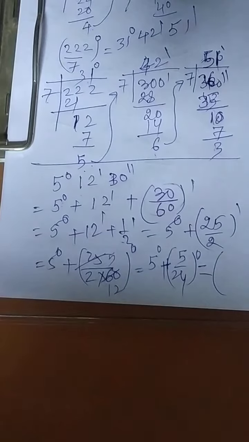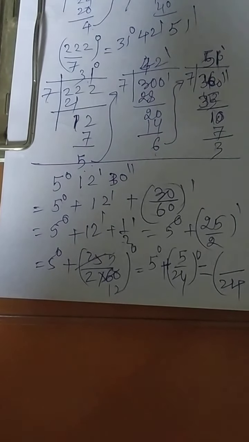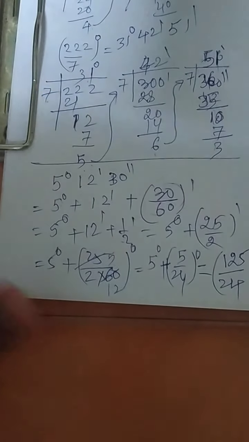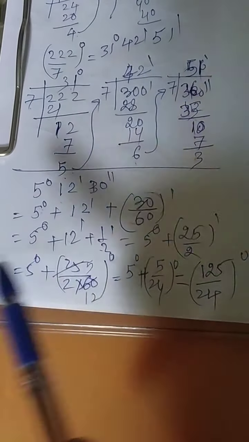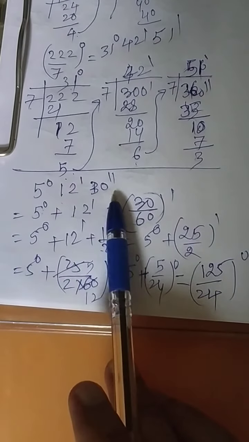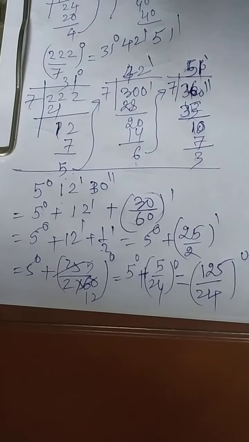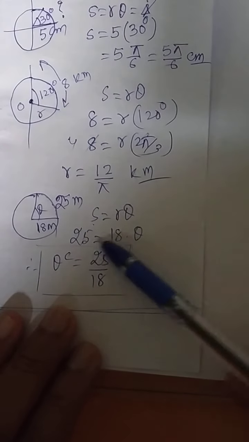So this is the interconversion I am talking about. LCM will be 24. Now 24 into 5, and plus 5 will be added. Over here you will get 125 by 24 degree. Suppose someone asks to simplify 125 by 24 degree, by this method you will get your answer 5 degree, 12 minutes and 30 seconds. So this interconversion you should know. Sometimes the answer in the previous question, if you remember from the last class, we left in this form: 25 by 18. This can be simplified.